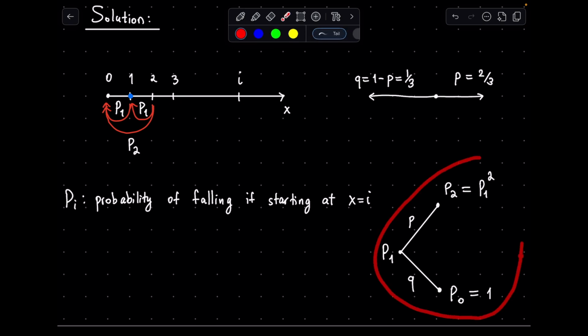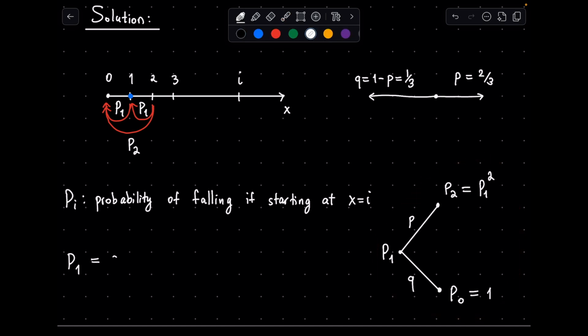Next, let's cast this tree into an equation. p1 equals q times p0 plus p times p2. Here we use the law of total expectation, or you can think of this as the expected value of p1. Substituting q, p0, and p2 gives p1 equals 1 minus p plus p times p1 squared.